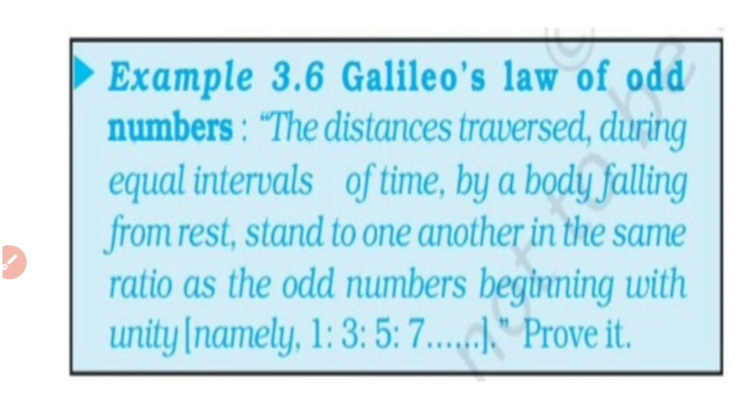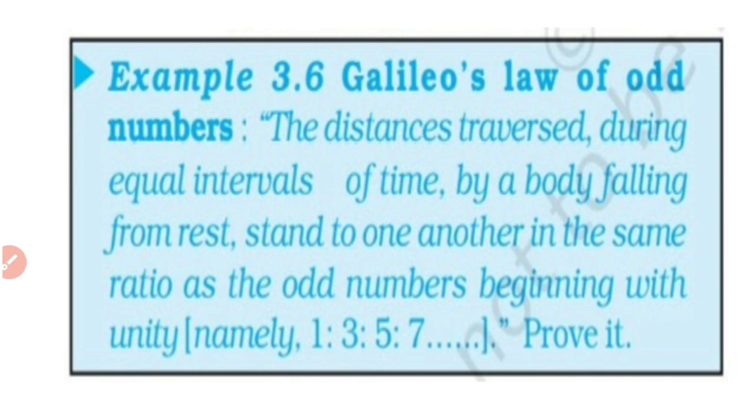So what does the law mean? The distances traversed during equal intervals of time by a freely falling body. Equal intervals of time means, say, an interval of 2 seconds: first 2 seconds, second 2 seconds, third 2 seconds. In equal intervals of time, the distances traversed by a freely falling body will not be equal because it is not a uniform motion. It is a uniformly accelerated motion. So the distances traversed in equal intervals of time are not at all constant.